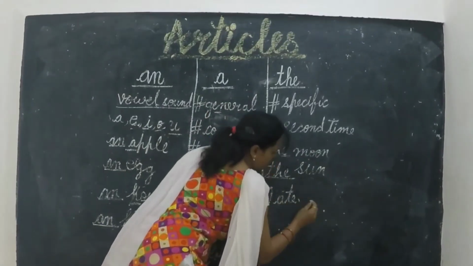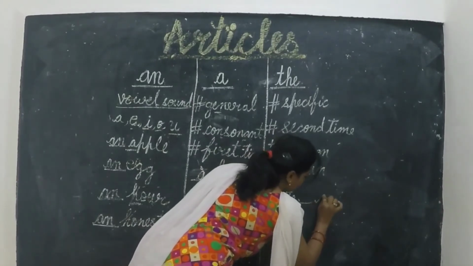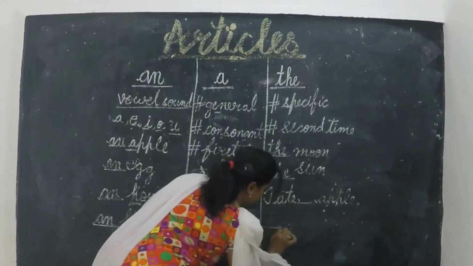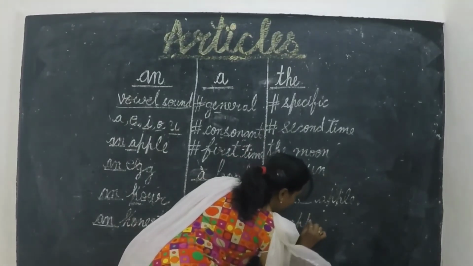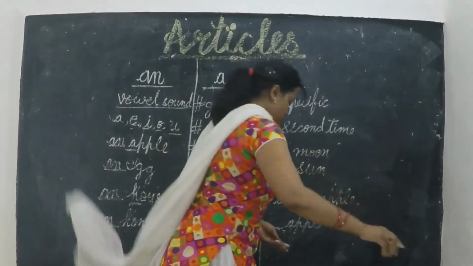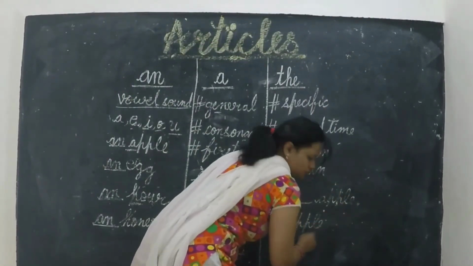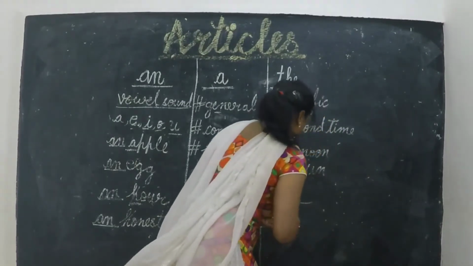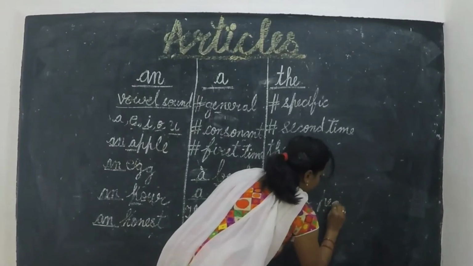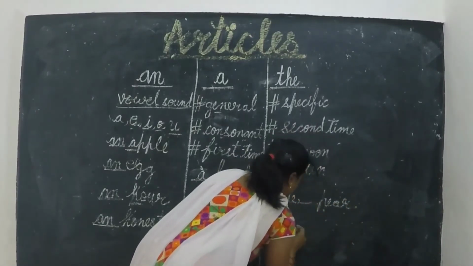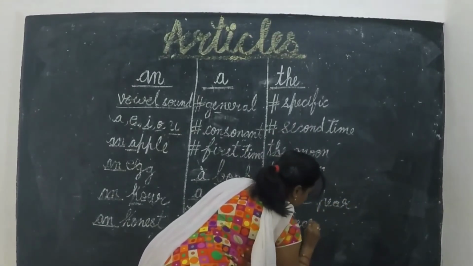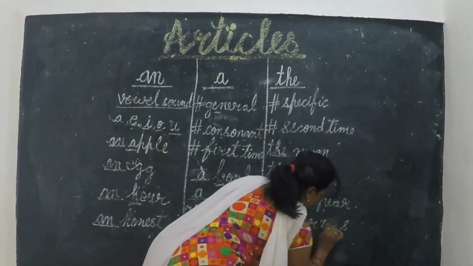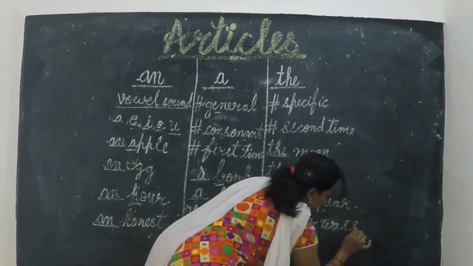Example, look: I ate dash apple. Sorry, yes, okay. I ate a pear. Dash pear was sweet.